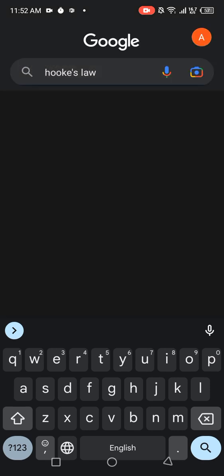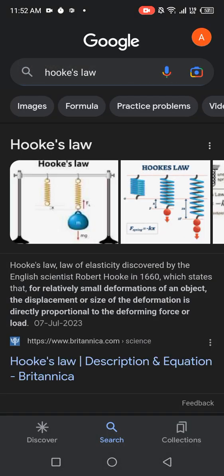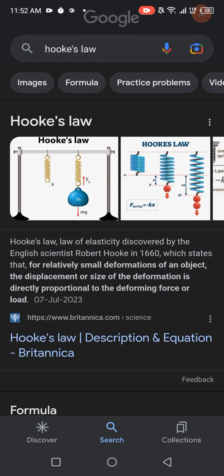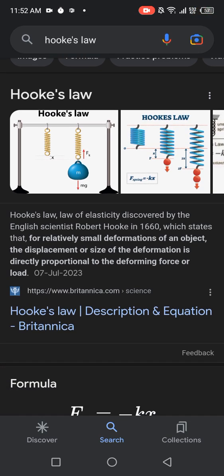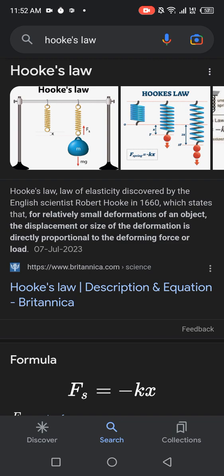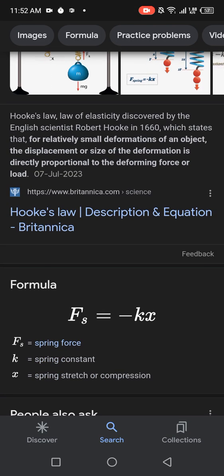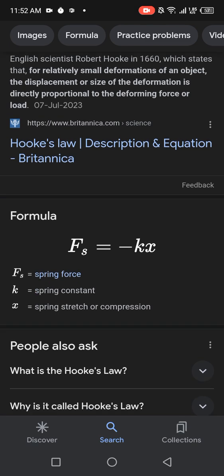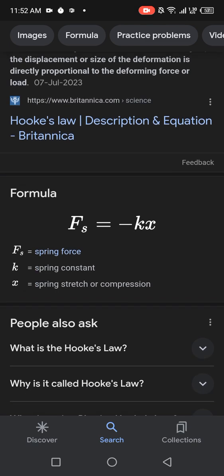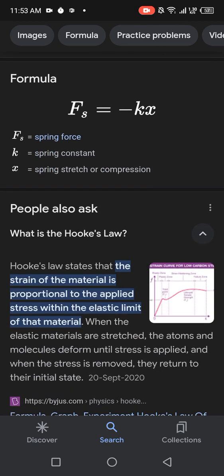Today's topic is Hooke's law. What is Hooke's law? Hooke's law of elasticity, discovered by the English scientist Robert Hooke in 1660, states that for relatively small deformations of an object, the displacement or size of the deformation is directly proportional to the deforming force or load. Fs = -kx. Fs is the spring force, k is the spring constant, and x is the spring stretch or compression.